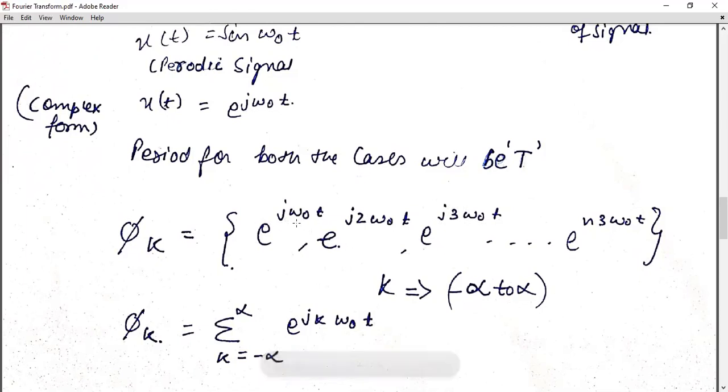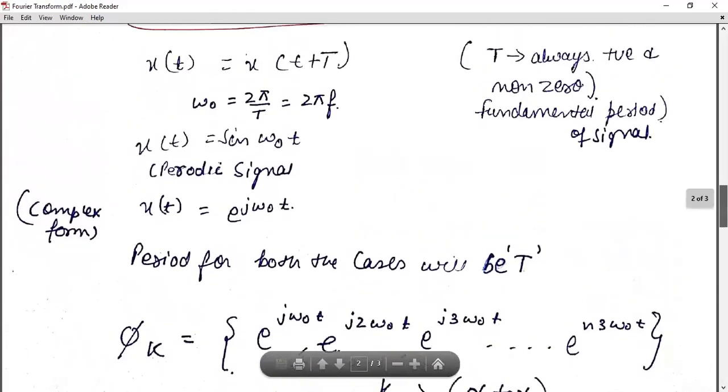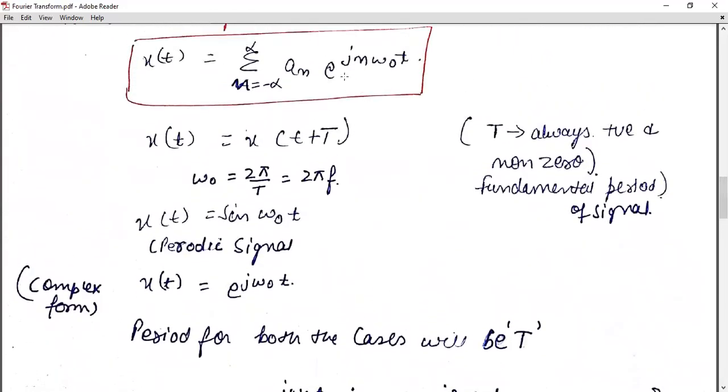We can take any variable from minus infinity to infinity. So it will change from minus infinity to infinity. So we can write the set phi of k as the summation, k equal to minus infinity to infinity, of e raised to power j k omega naught t, where k will vary from minus infinity to infinity. So here we satisfy half of the condition, that is this one.